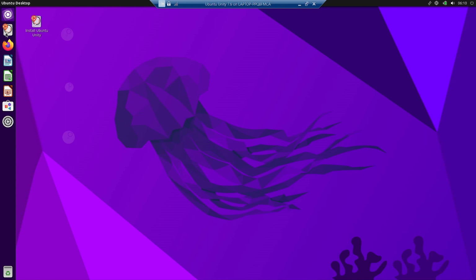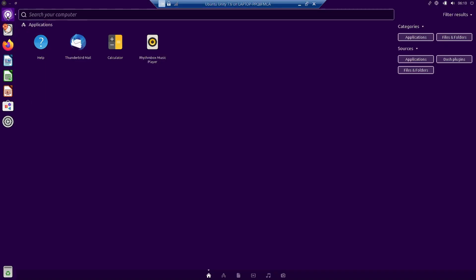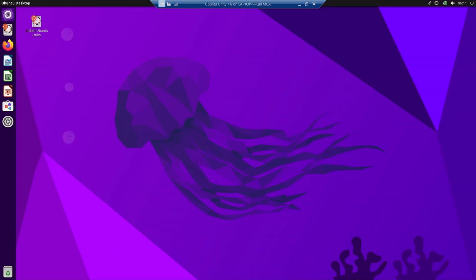Now on the dash below the search icon or the application, it's just like an application menu itself. You can directly search from here. There is this installer, so we will not regard this because it's just an installer and we are doing the video in live mode. That's why the installer is there. Once you install the system, this icon will disappear.